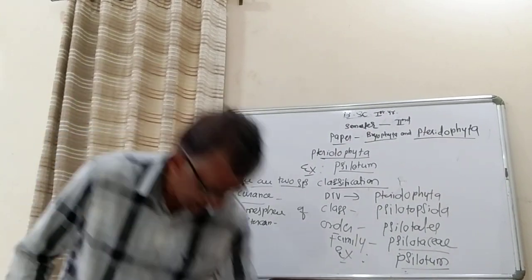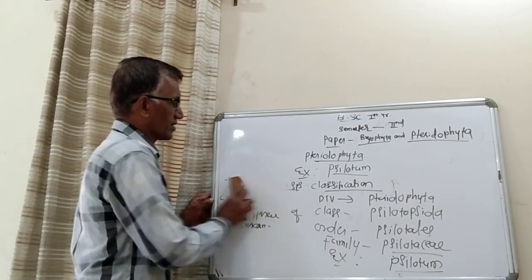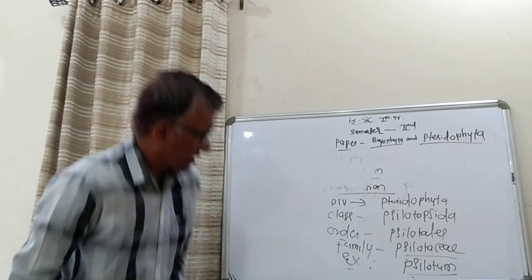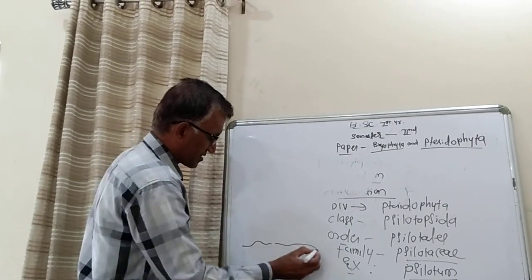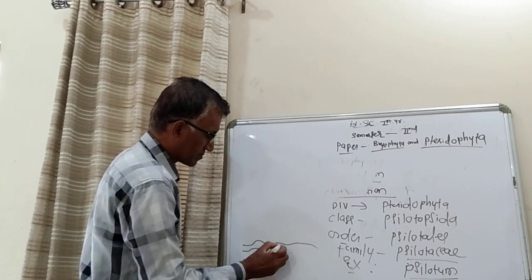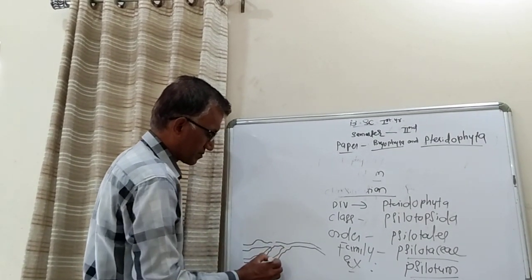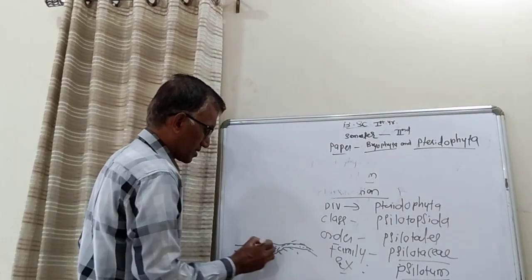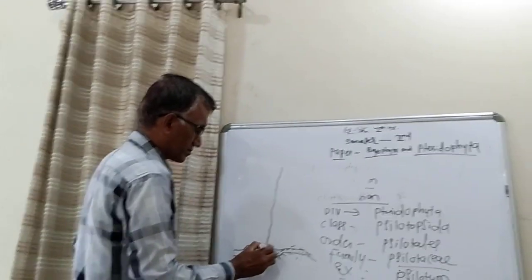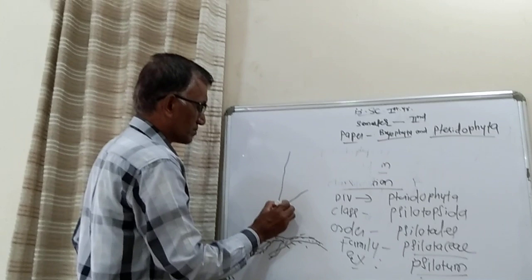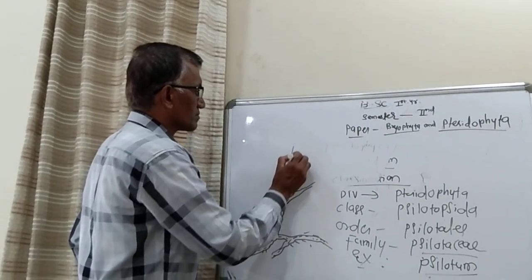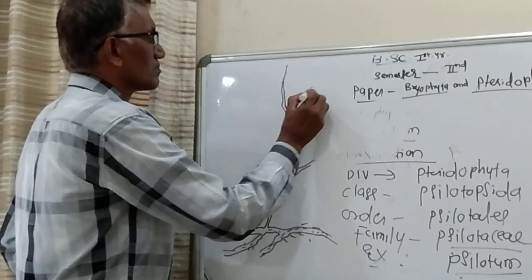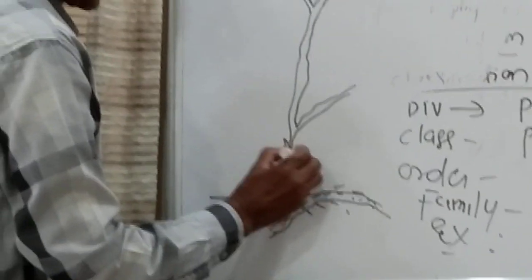After discussing this, I will draw the simple figure of Psilotum. Here there is a rhizome like this. There are scaly leaves.